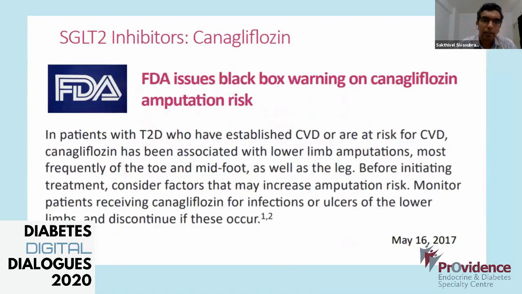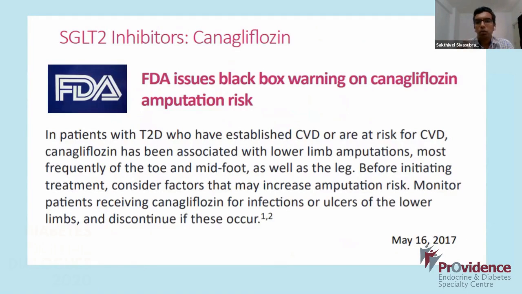However, in 2017, the FDA again issued a black box warning on canagliflozin for amputation risk. And this was a big, unexpected thing that happened after it came into the market.